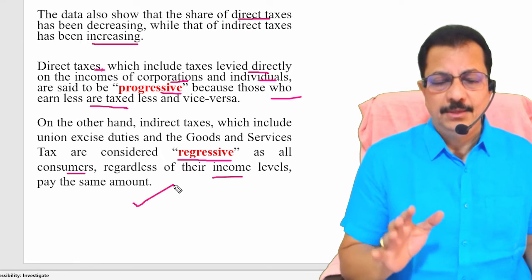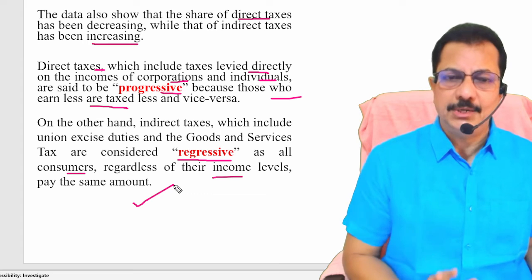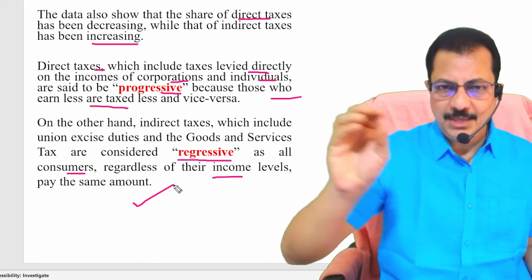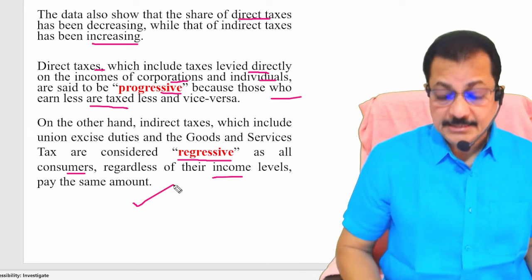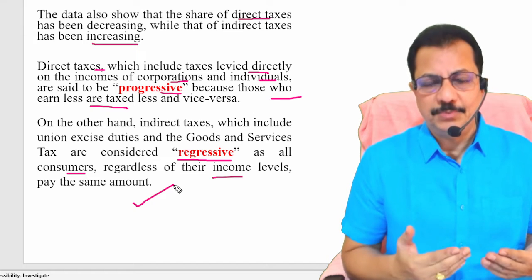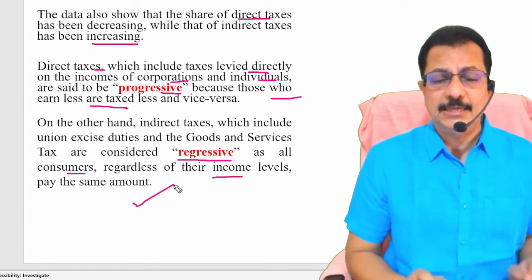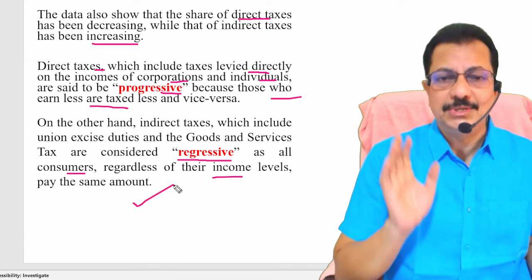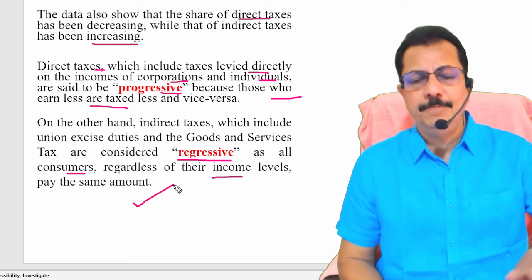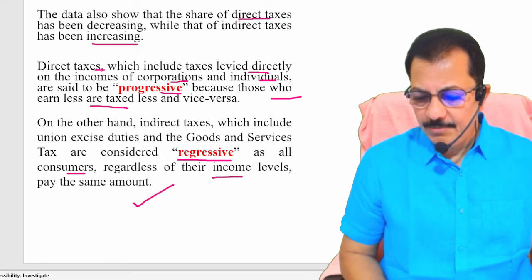That is the reason why if you are going to a restaurant, the same amount of GST will be charged whether the person is poor, middle class or a rich person. The same amount is being charged, hence it is called regressive. And all the consumers must pay this tax, and that is the indirect tax. An example is the GST, goods and services tax, which was introduced in India on July 1st, 2017. Kindly remember these points.